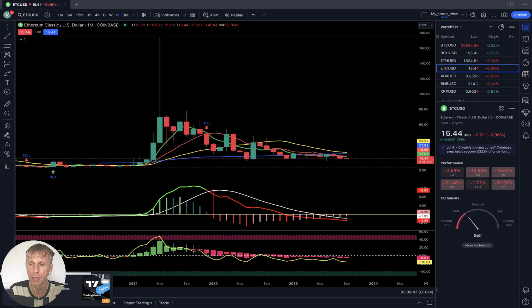Ethereum Classic negative on all performance on all time frames. That's what we observe. Ethereum Classic very negative, very bearish.